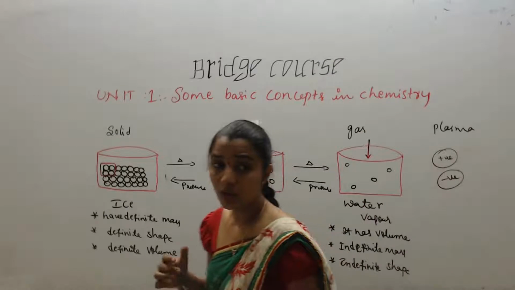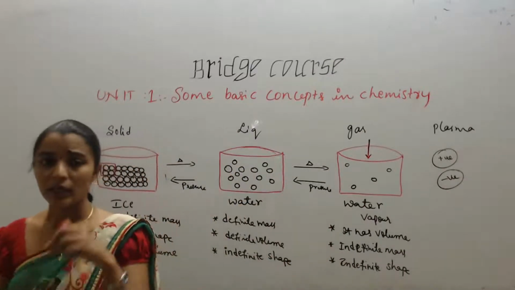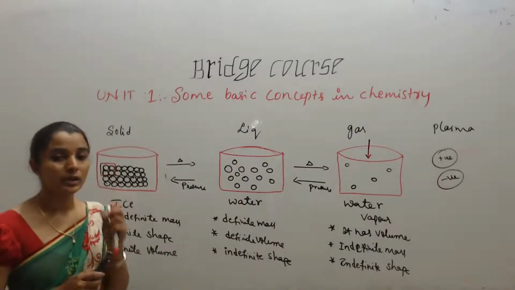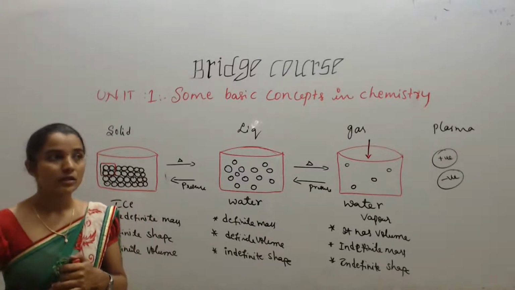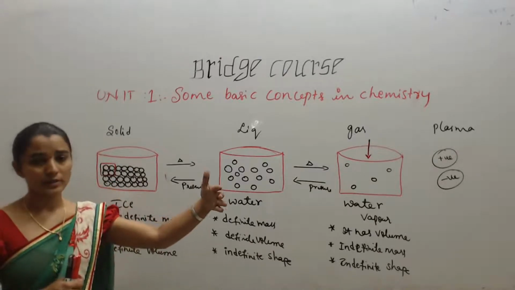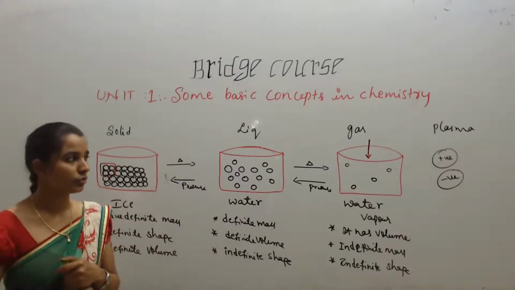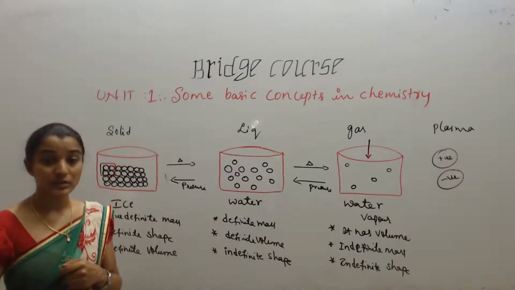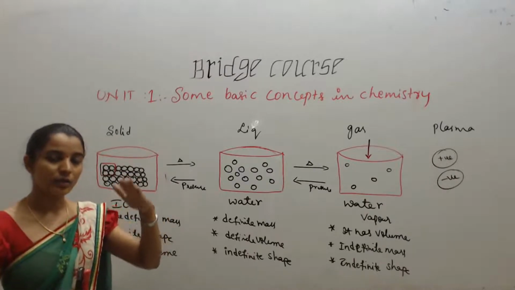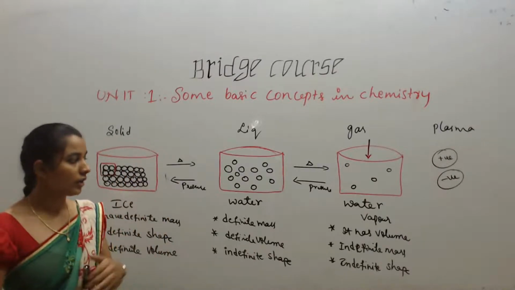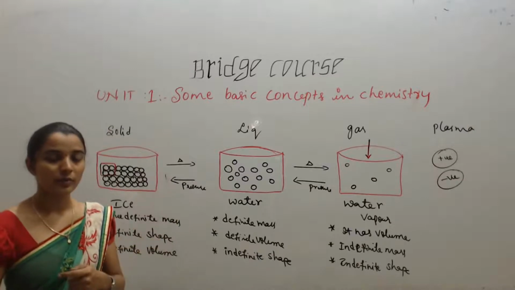When are we going to observe the plasma state, students? In the extreme summer time, sometimes if we are driving a vehicle, at some far distance, at least 5 to 6 meters away, we observe something flowing like water from the vehicle.